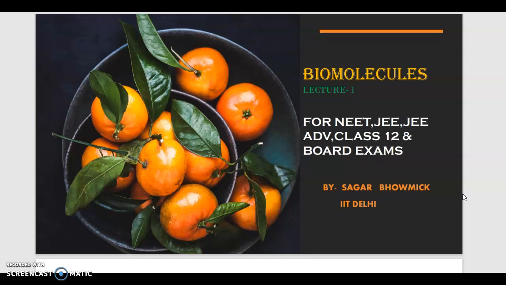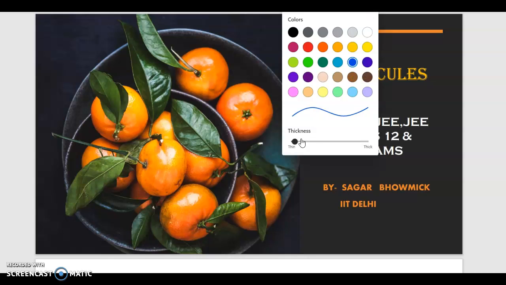Also up to NEET, JEE and JEE Advanced level. So the chapter is biomolecules. So let's start for today.